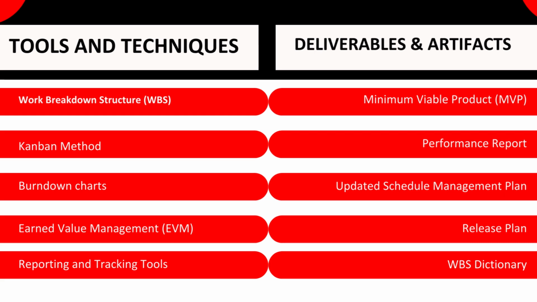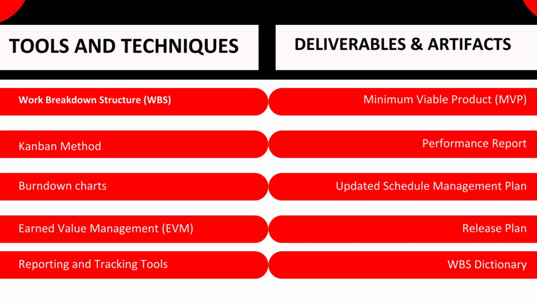Performance Report. A performance report is a document that compares the actual performance of a project to its planned performance. Performance reports can be used to identify problems, make adjustments to the project plan, and communicate with stakeholders. For example, a software development team is creating a performance report for a new mobile app project. The performance report compares the actual progress of the project to its planned progress. The team uses the performance report to identify problems, make adjustments to the project plan, and communicate with stakeholders.